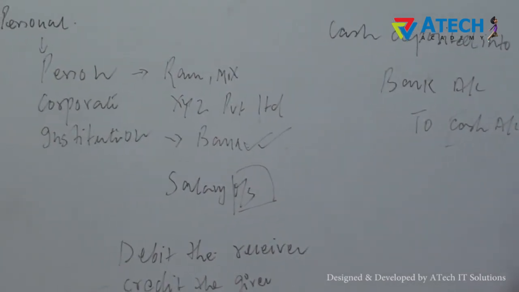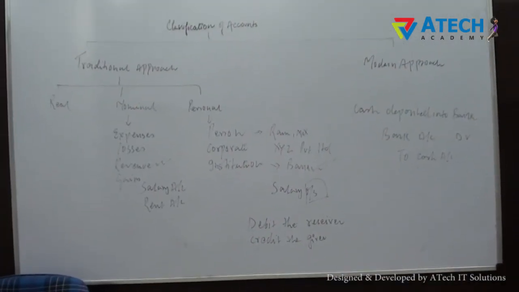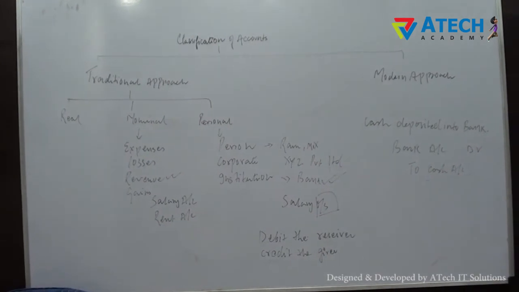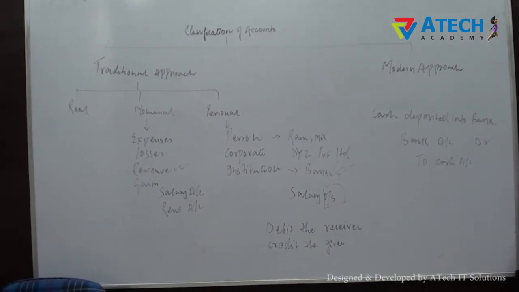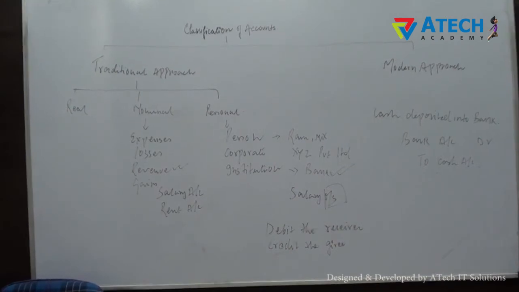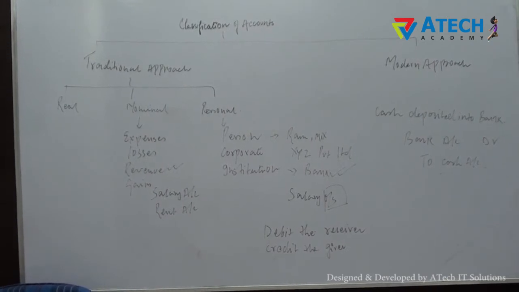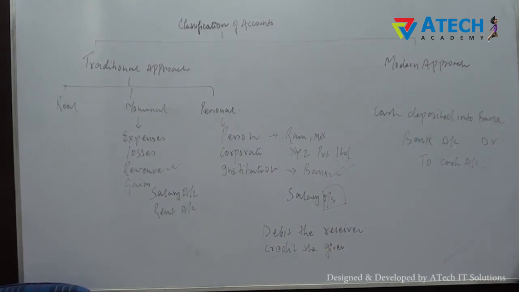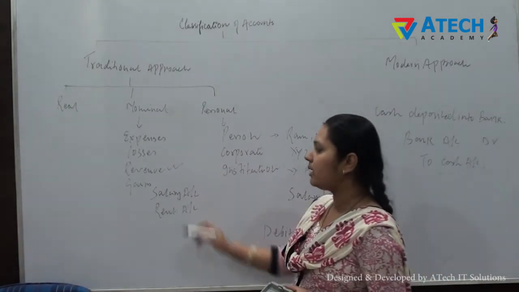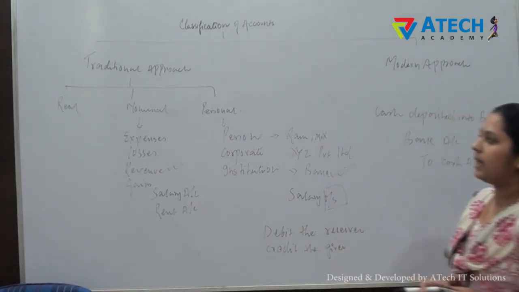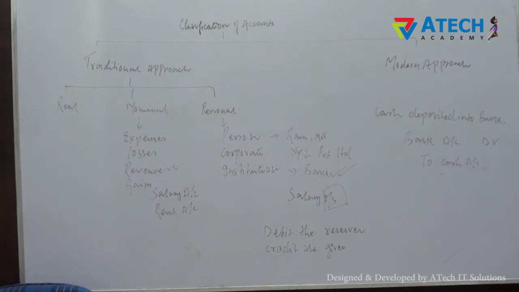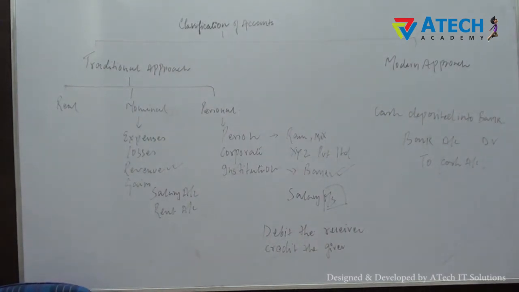So according to the traditional approach, accounts are classified into three kinds: real account, nominal account and personal account. Real accounts are those accounts which relate to any tangible and intangible assets, and the rule is very important. The rule is debit what comes in, credit what goes out. The next one is nominal account. What is nominal account? Nominal accounts are those accounts which relate to all expenses, losses, revenue and gains. And what is the rule? Debit all expenses and losses, credit all incomes and gains.